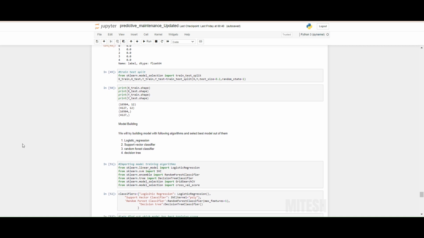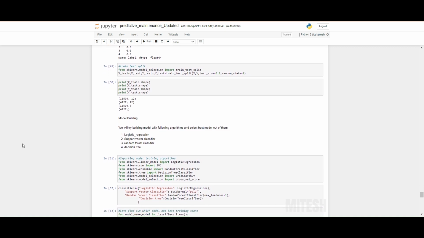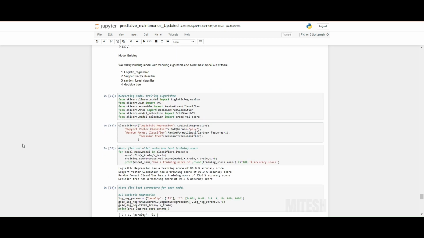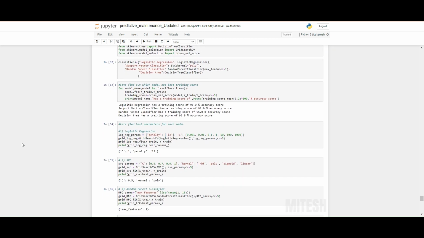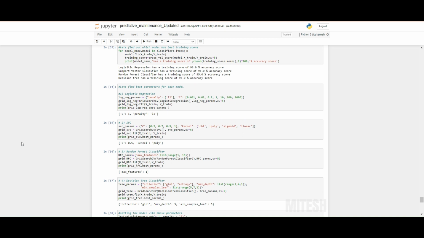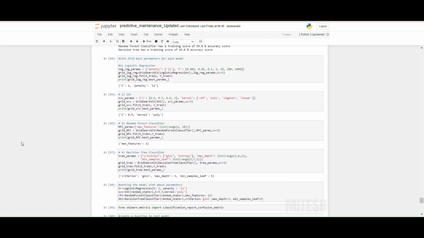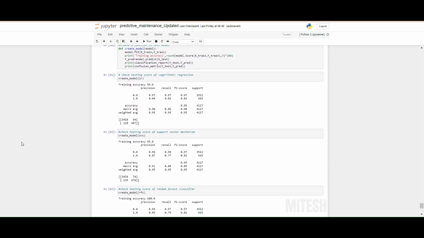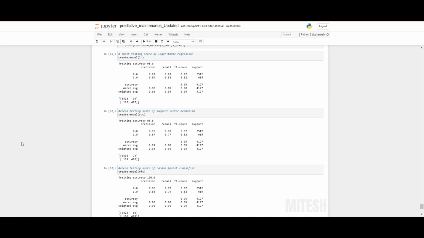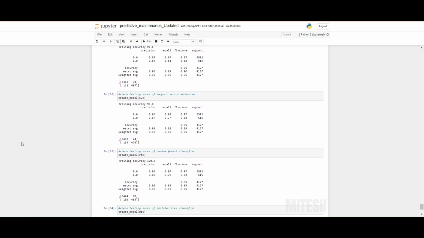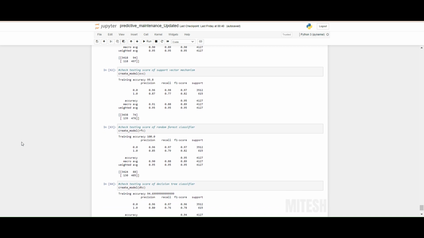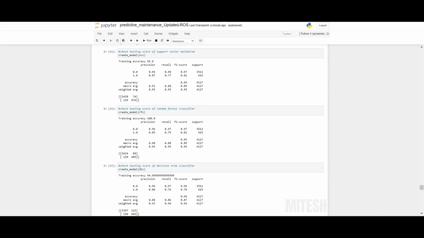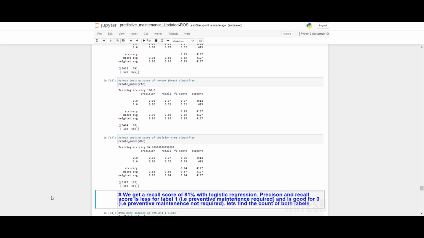Building model with logistic regression, support vector classifier, random forest classifier and decision tree classifier. Finding best parameters and training each model with these parameters. Calculating results on test data. We get a recall score of 81% with logistic regression.